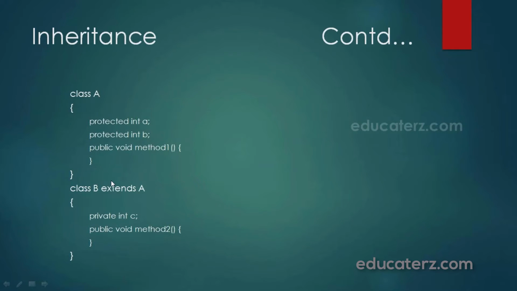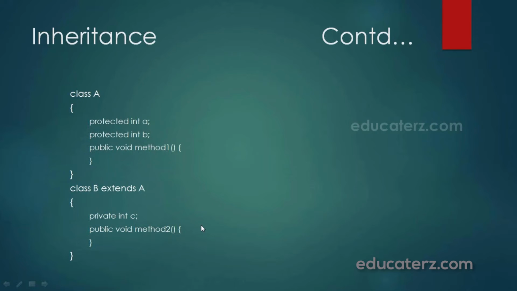Let us take a class A with some features like A and B. And if we feel another class B also wants the same features, then we can derive or create the class B as class B extends A. Now all the features of A are now available to B. If an object of B is created, it contains all the members of classes A and also its own members. So the programmer can access and use all the members of both the classes A and B. So class B becomes more useful.